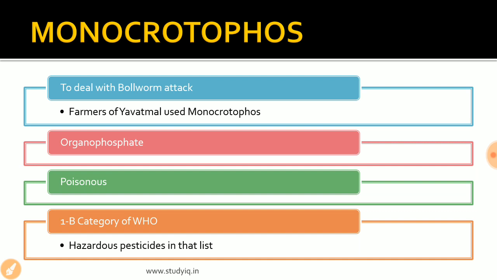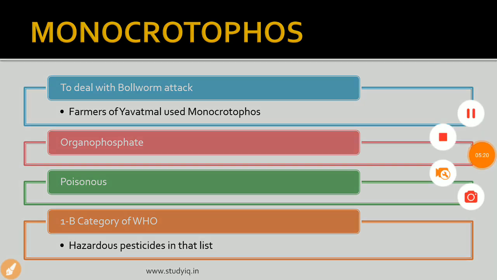So from here we see that three things are clear: that BT cotton is actually not a foolproof solution towards the pest problem of crops. Even the resistance of the BT cotton is now getting reduced, and it is becoming more and more vulnerable to pest attacks. The bollworm pest is getting stronger, and it is now developing the capability to attack the BT cotton. And the third thing to be noted here is that Monocrotophos is the major pesticide being used by the cotton growing farmers of the Yavatmal district in Maharashtra.